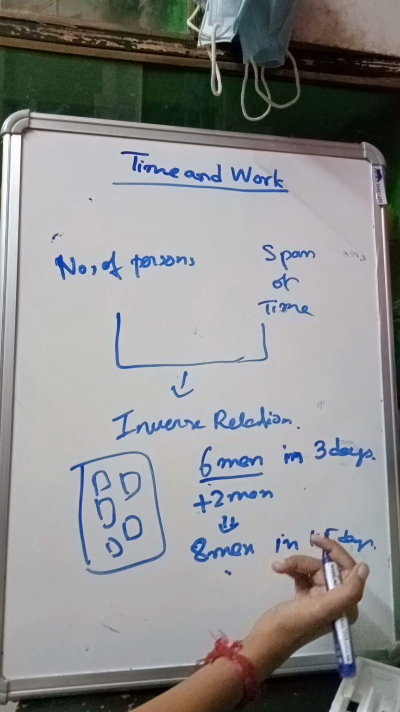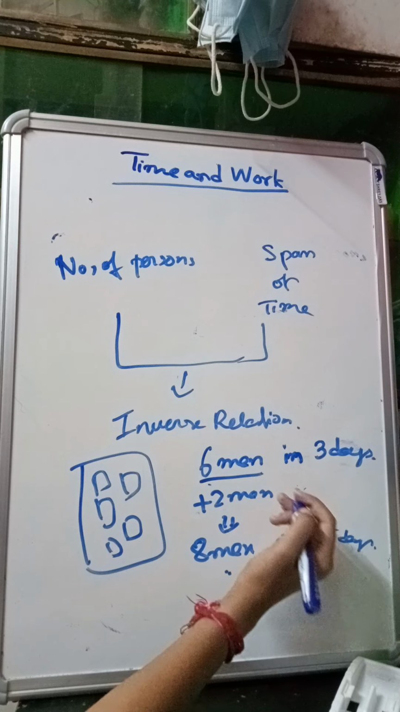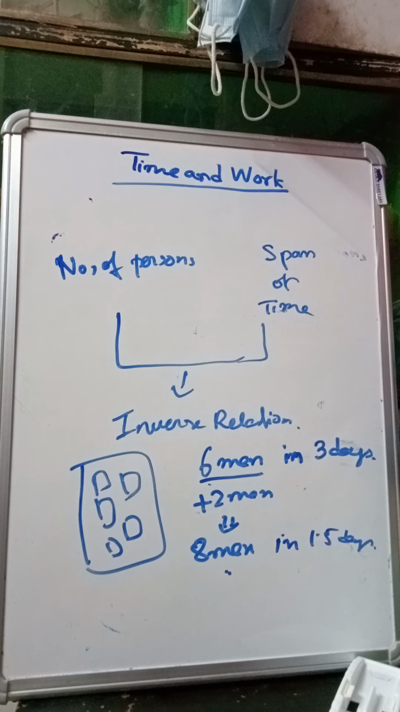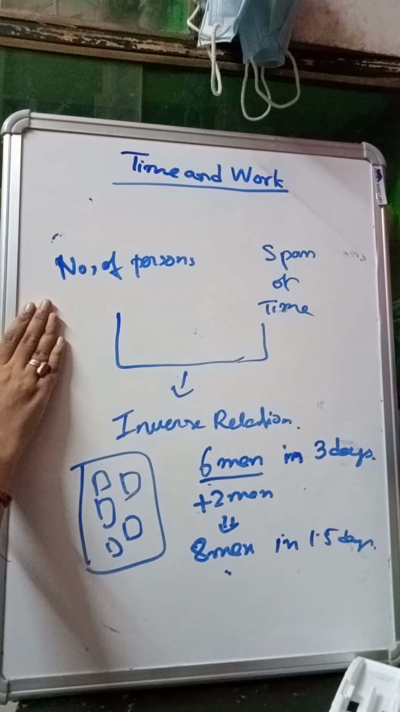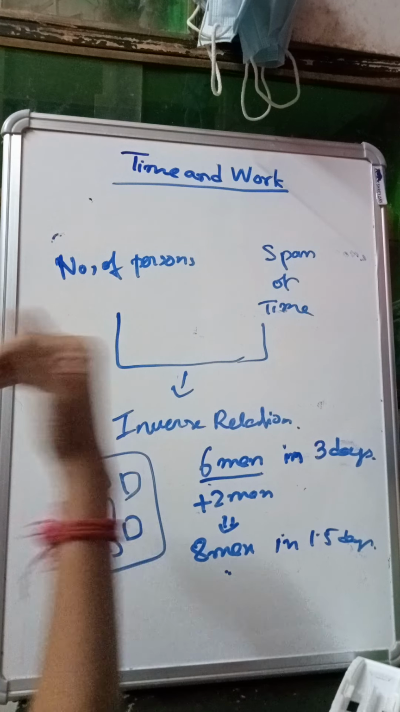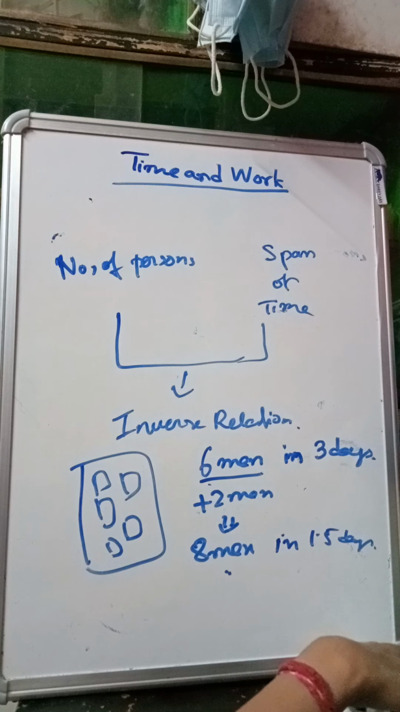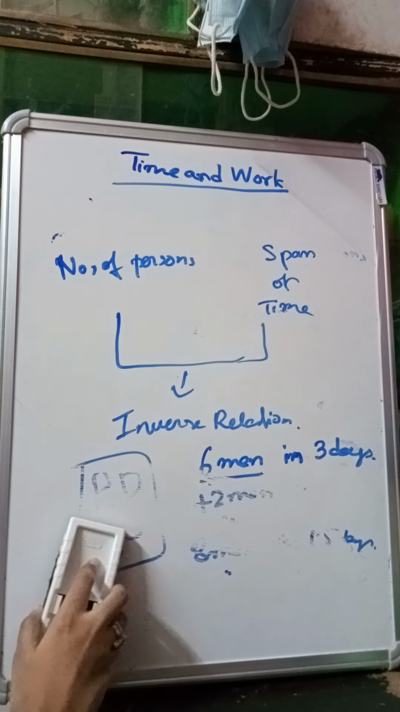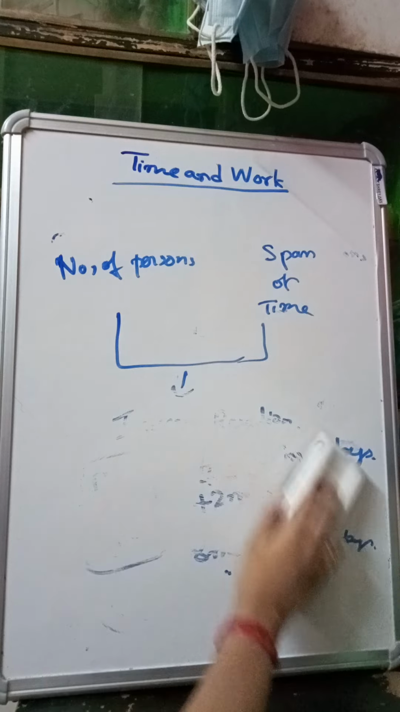So the more the number of workers or persons, the less will be the time required. So this is the inverse relationship. If the number of persons is more, then the span of time is less. If the number of persons is less, then the span of time will be more. So these 3 concepts you need to know while we are doing the sums of